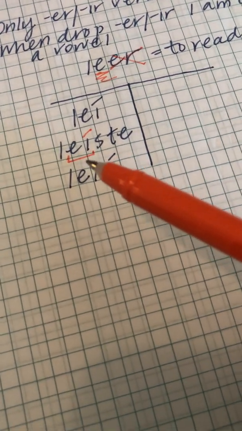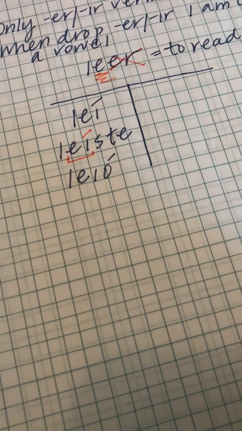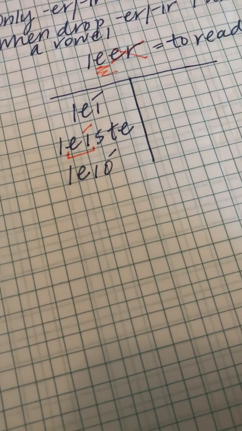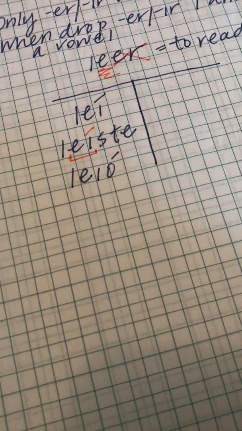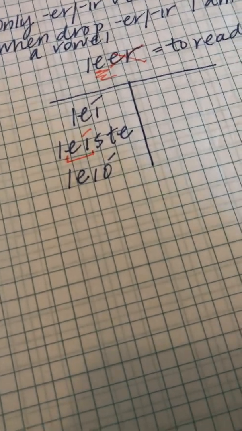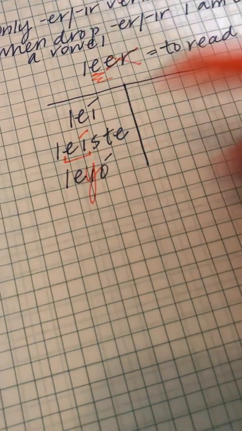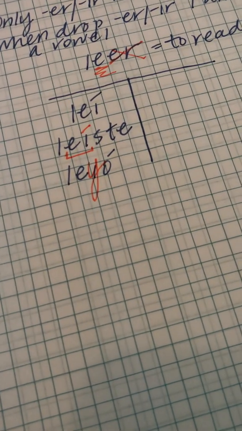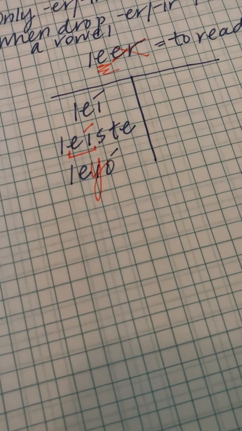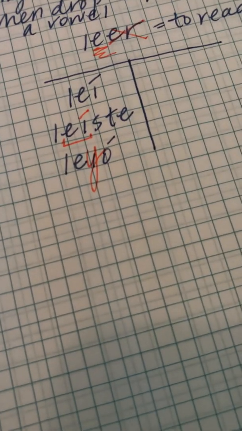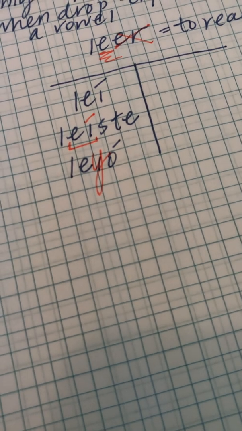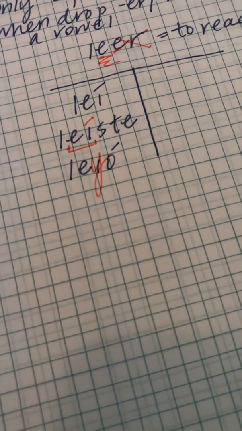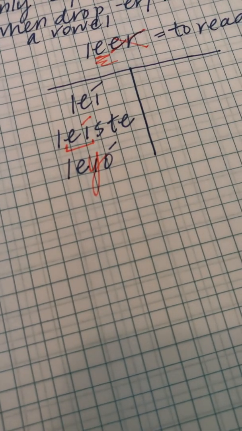Not only that, but being surrounded by two vowels means I need to be stronger than just an accent. So what happens is that I, in order to become strong, breaks out of its shell and it becomes a Y. That's why these verbs are called the Y verbs. So that I is no longer there, and it is now leyó, L-E-Y-O con acento. Okay, let's keep going.